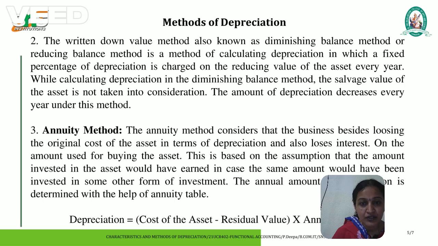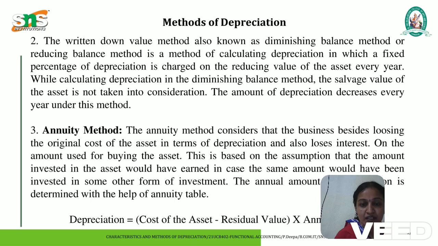Next is the written down value method. It is also called the diminishing value method or reducing balance method, in which a fixed percentage of depreciation is charged on the reducing value of the asset every year. While calculating depreciation in the diminishing balance method, the salvage value of the asset is not taken into consideration. The amount of depreciation decreases every year under this method.